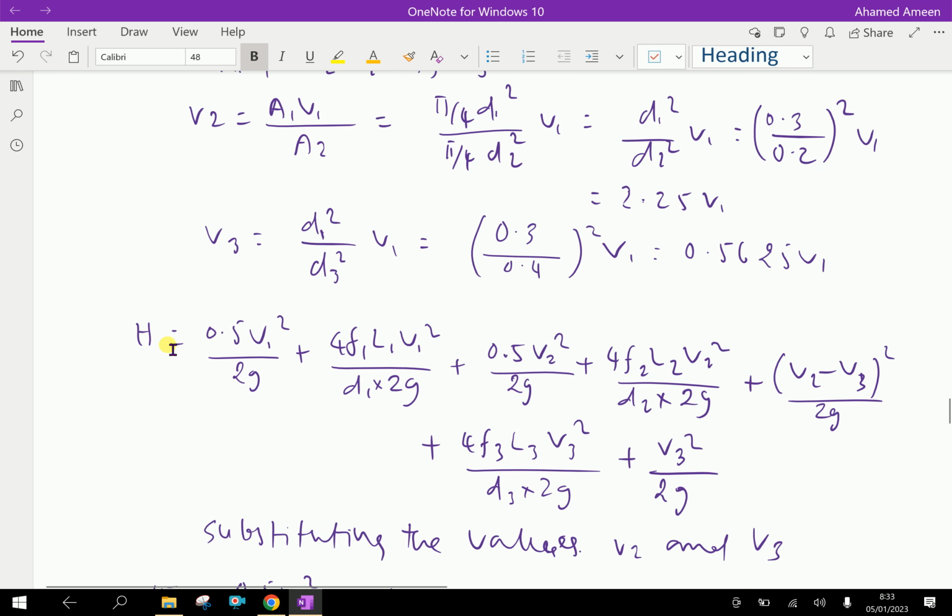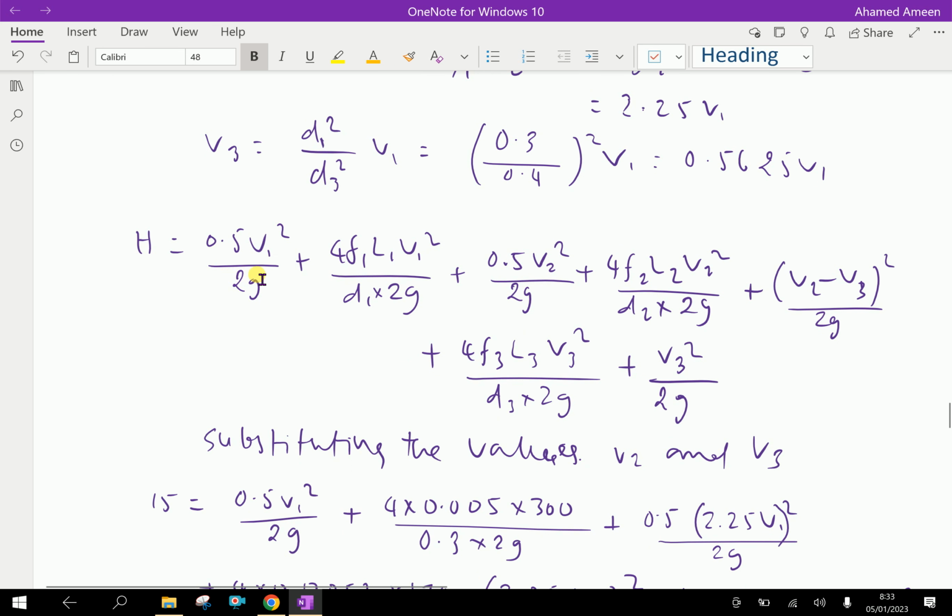Now the total head loss is 0.5 V1 squared by 2g at entrance. This is the frictional loss 4 F1 L1 V1 squared by D1 into 2g for the first pipe, this is for the second pipe, and this is the sudden contraction or sudden enlargement, V1 minus V2 whole squared by 2g.